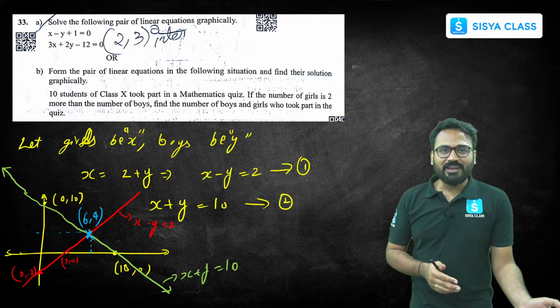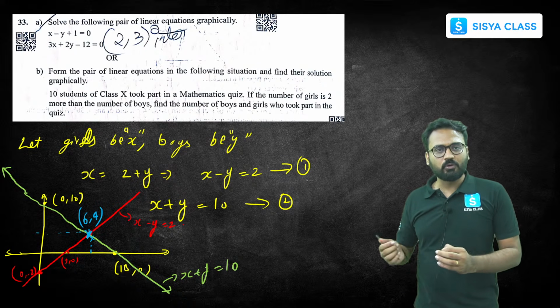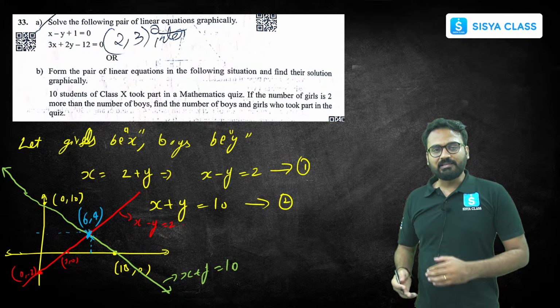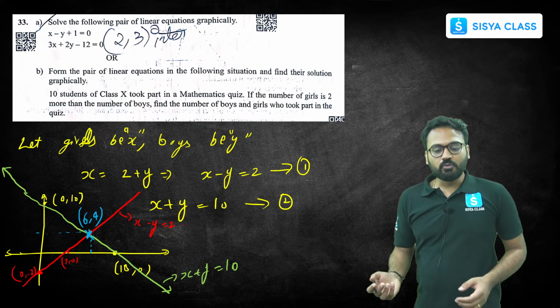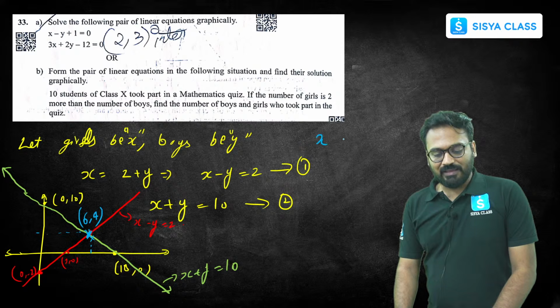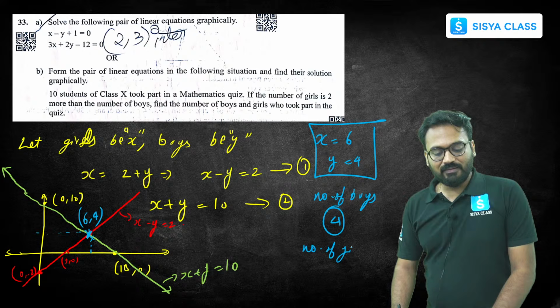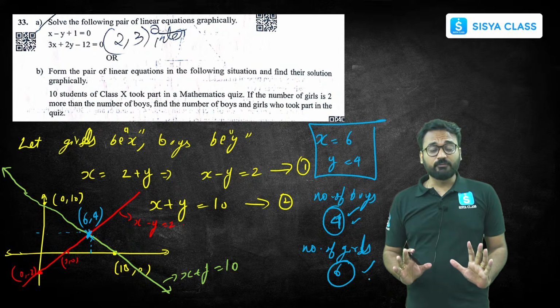You can cross verify and check by using the elimination method. If you add both the equations, you will get 2x equals 12, x equals 6. Then substitute 6 minus y equals 2, you will get y equals 6 minus 2, 4, okay? So you get x equals 6, y equals 4, hence number of boys is 4 and girls is 2 more. So number of girls is 6, okay? That's the exact answer for this.